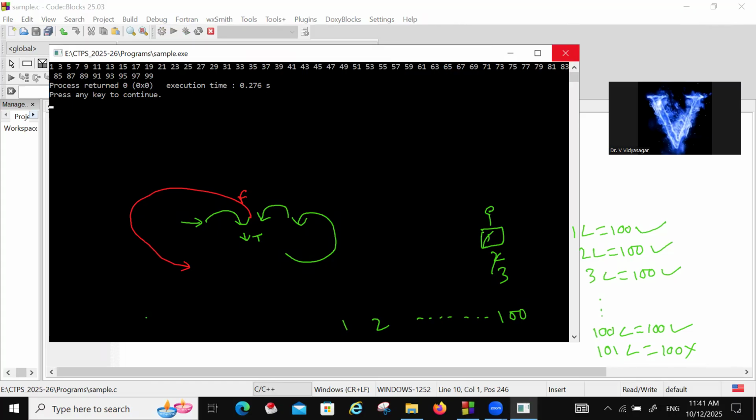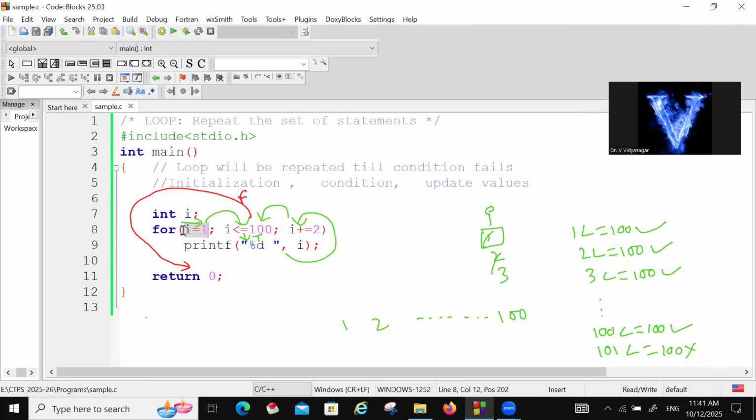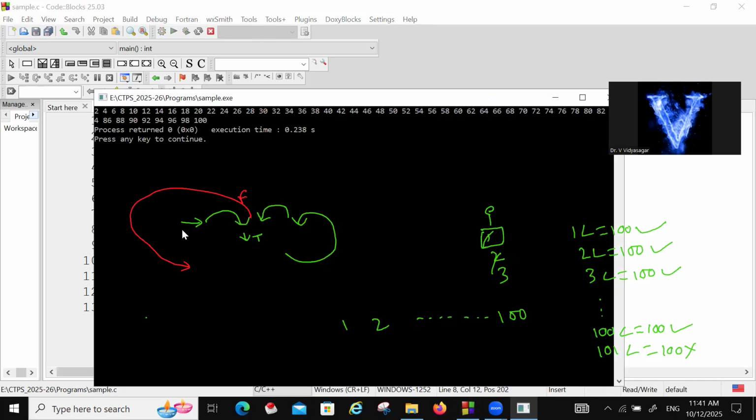Because i value we have taken what? 1 plus 2, 3. 3 plus 2, 5. Okay, 5 plus 2, 7. So like that. So suppose if I want even numbers, we should make it 2. So 2 plus 2, 4. 4 plus 2, 6. 6 plus 2, 8. Okay. So then all even numbers will be printed.